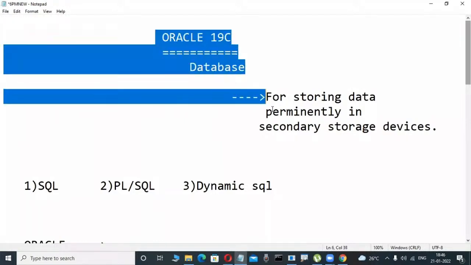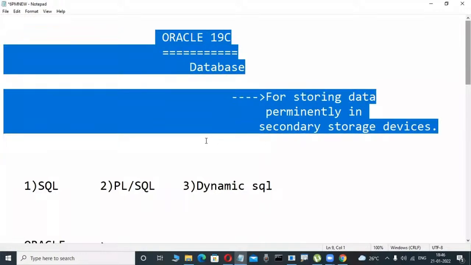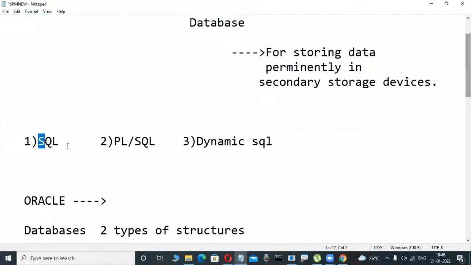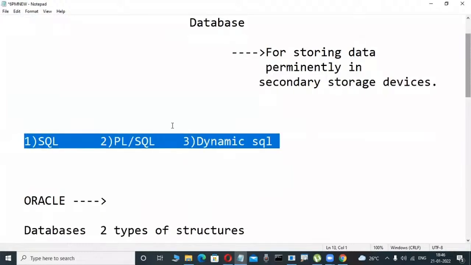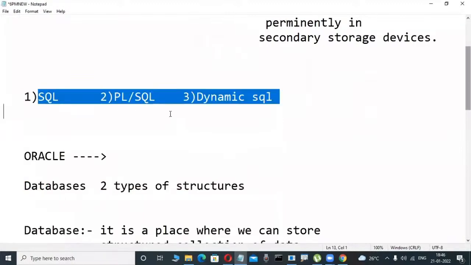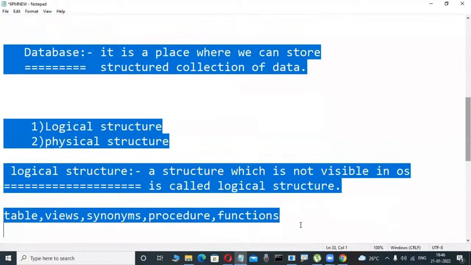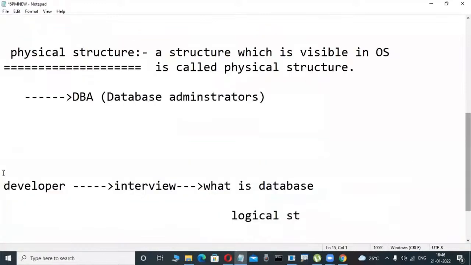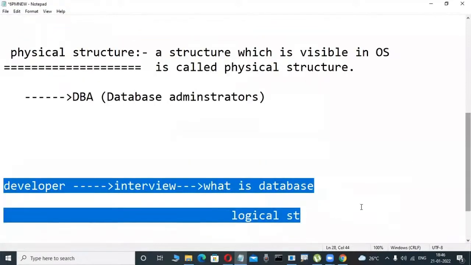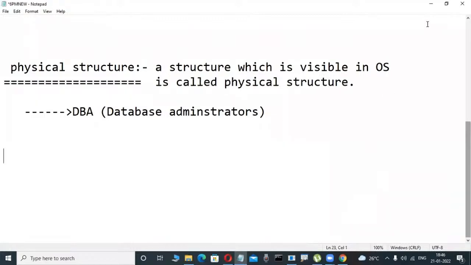If you want to operate this Oracle software, we use SQL, PLSQL, and dynamic SQL languages. Anywhere we learn an Oracle course, these three things are there. That is a very small thing I'm telling. Okay, fine. Now check it out.